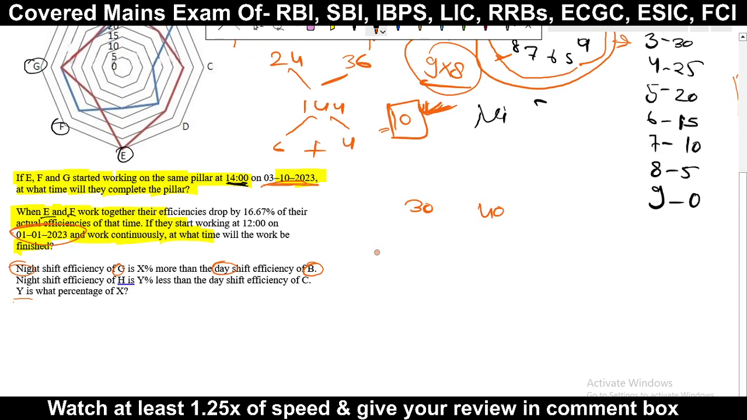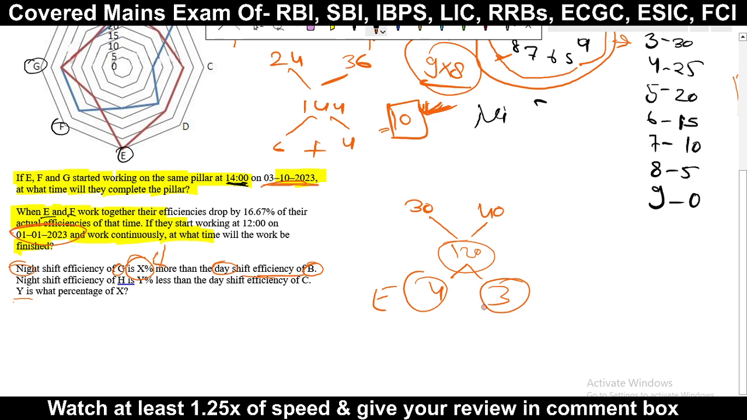After this, what we will do is simply calculate their efficiency. Just assume the total work, and we have taken the LCM, 120. Just simply divide this. This will give us 4 and this 3. So this is their efficiency. And why have we calculated this? Because it asked us this is X% more than the efficiency of B. I have calculated the efficiency to calculate this X%.